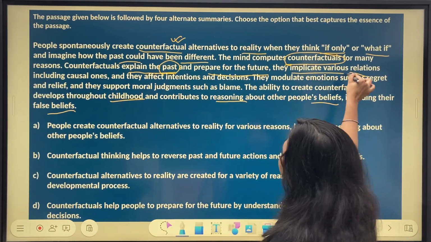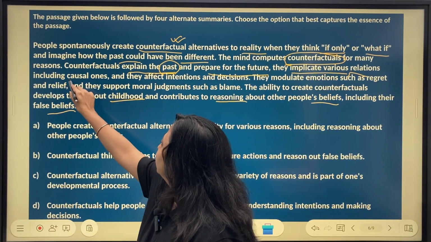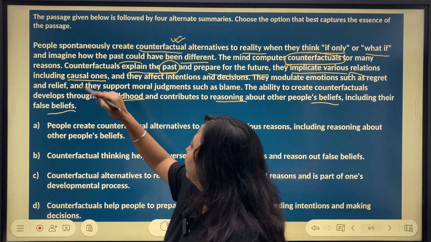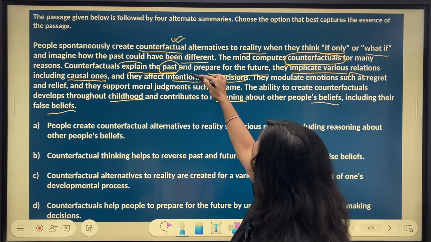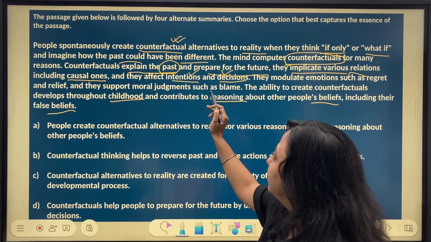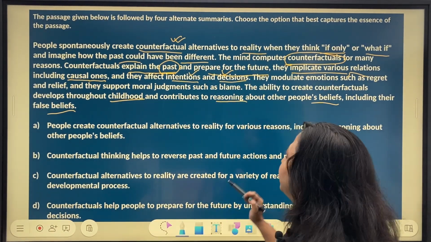They implicate various relations, including causal ones. Causal is cause and effect, and they affect intentions and decisions. So they do have an effect on intentions and decisions. Two very specific words which are given.